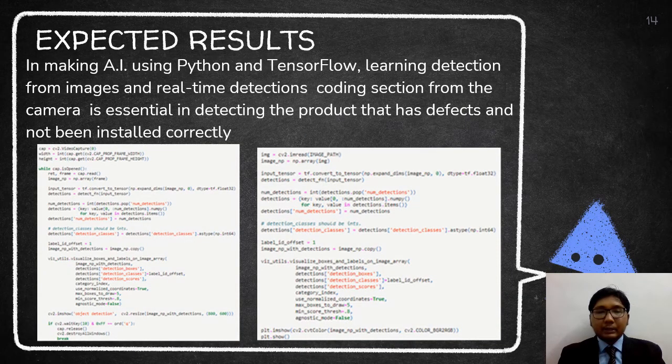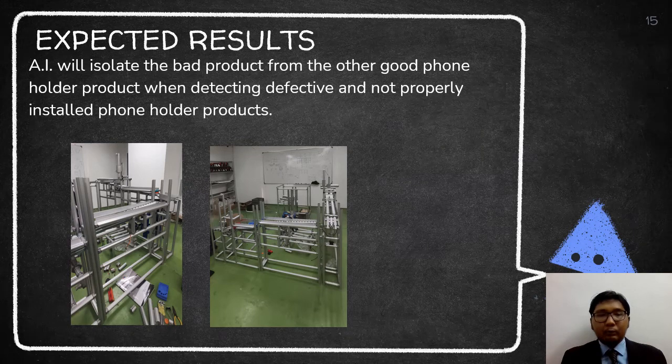In making artificial intelligence AI using Python and TensorFlow, learning detection from image and real-time detection coding section from the camera is essential in detecting the product that has defects and has not been installed correctly. This type of coding should be able to train AI to detect the product and inspect the product. The judgment of AI will be made based on the data references taken in the slide before. Artificial intelligence or AI will isolate the bad products from the other good phone holder products when detecting defective and not properly installed phone holder products.